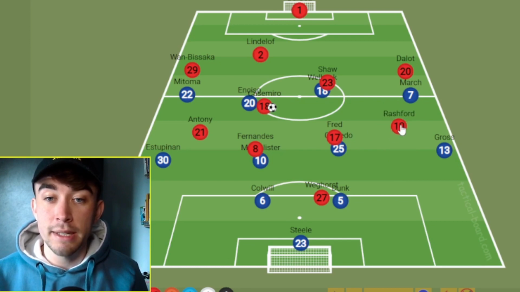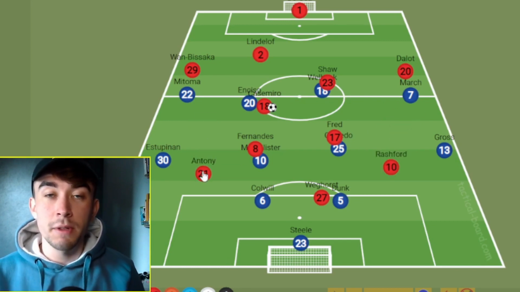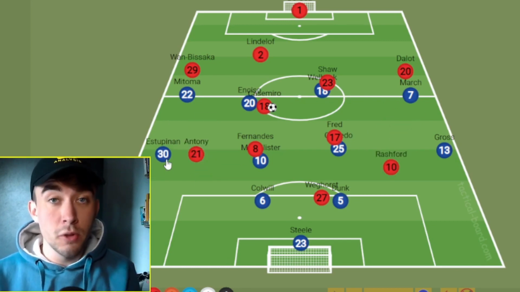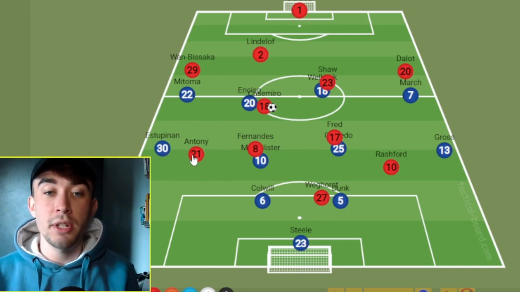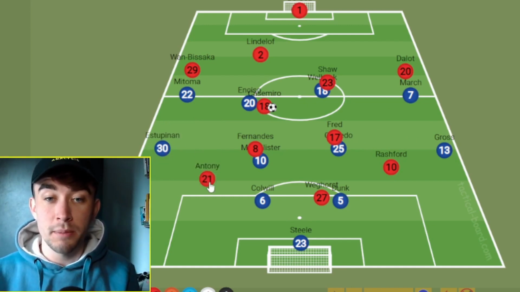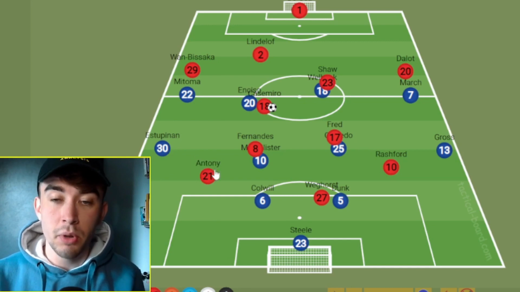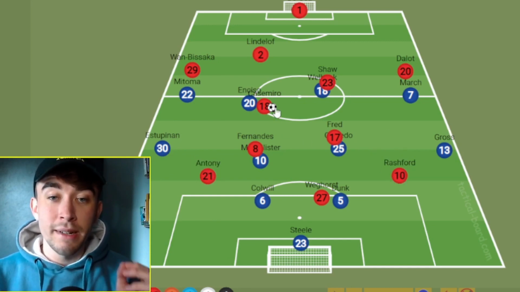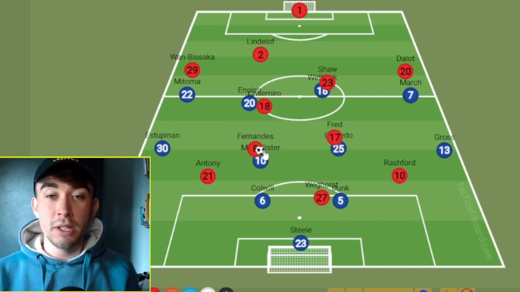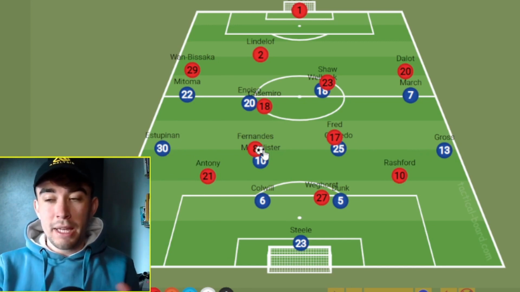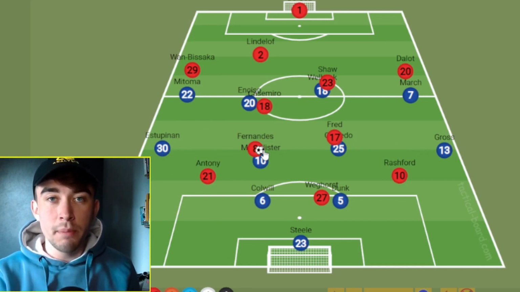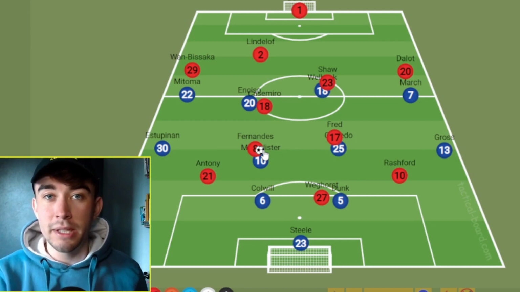With Rashford running into this area here and Antony this side, with the Brighton wingers initially, Brighton fullbacks, being wide, and the Manchester United wingers actually narrow, it opens up this channel really nicely for United to exploit on the counter-attack. For me, this is what United need to do. Turn this into a game where Brighton have the ball, they're trying to bait you on, they're going to play through the middle, win the ball back, transition quickly. That is the way to hurt this Brighton team.